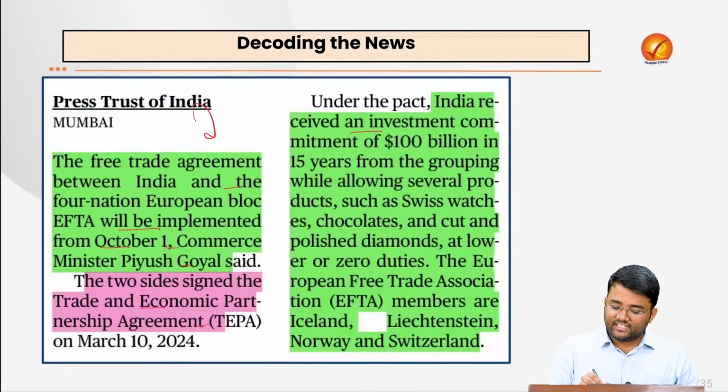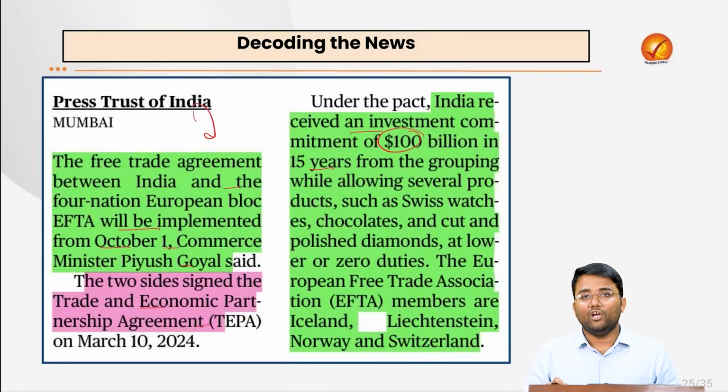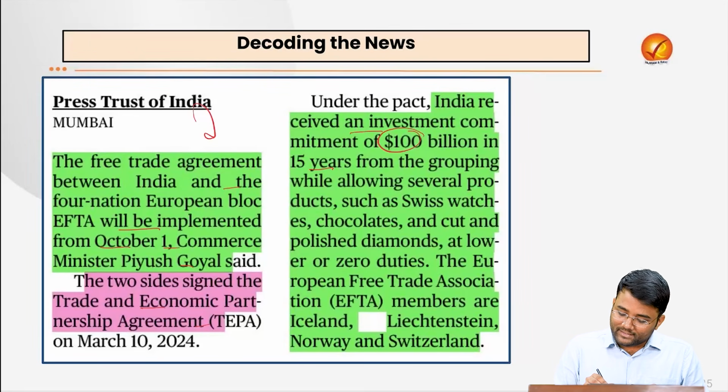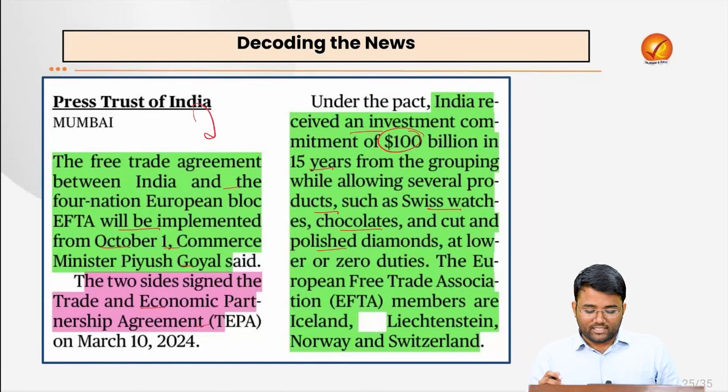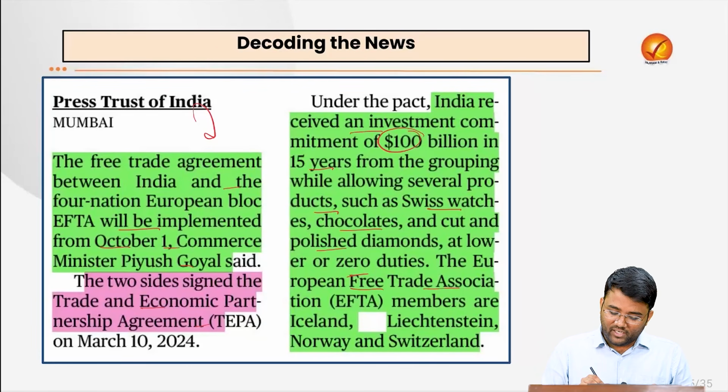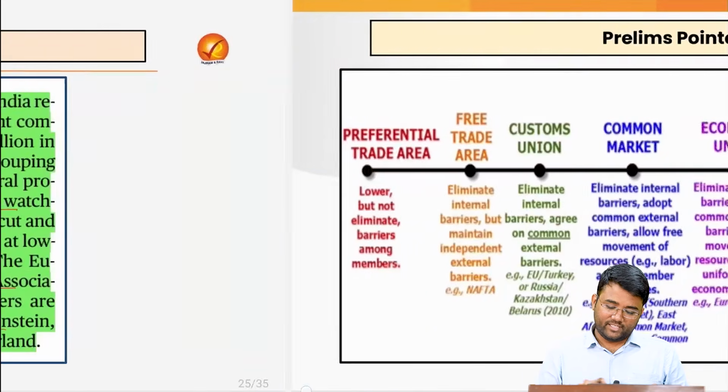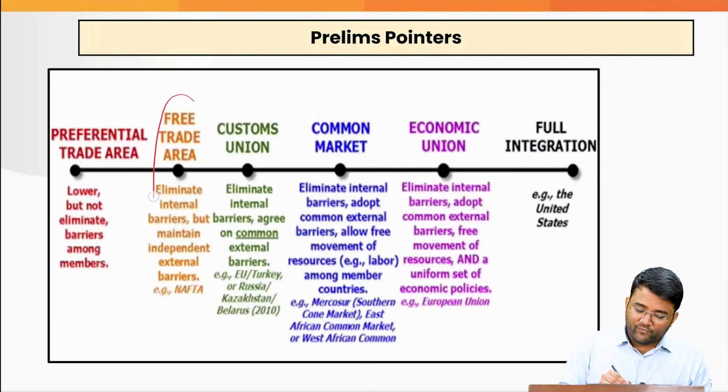Under the pact, India received an investment commitment of $100 billion in 15 years from the grouping, while allowing several products such as Swiss watch, chocolates and cut and polished diamonds at lower or zero duties in India. And European Free Trade Association members are Iceland, Liechtenstein, Norway and Switzerland. So what exactly is the free trade agreement?